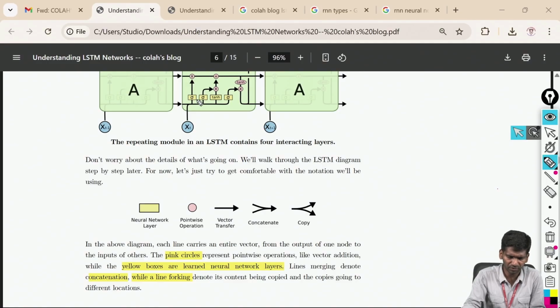The neural network layers here are a sigmoid function, another sigmoid function, a tanh function, and a sigmoid function. Here also a tanh function, but this is a point-wise operation. If arrows combine together, we call it concatenate. If they diverge, we call it copy. This is the input, this is the previous output, and this is the next output. We are trying to predict the output with the present input and past output.